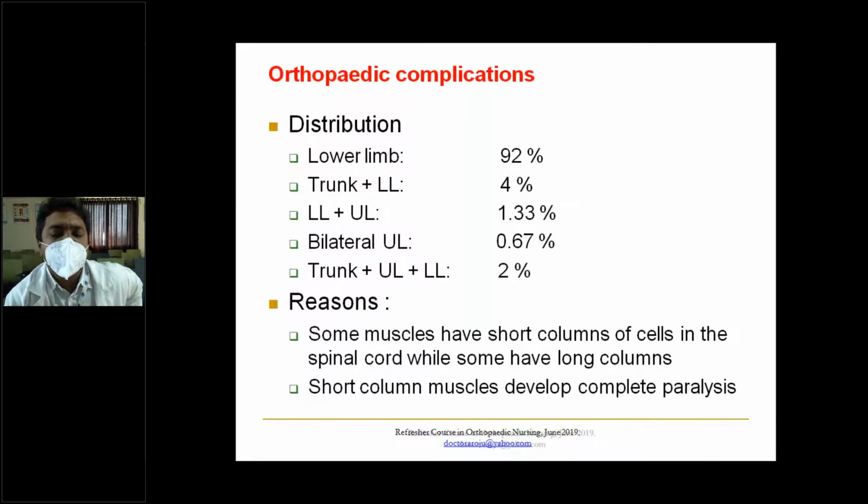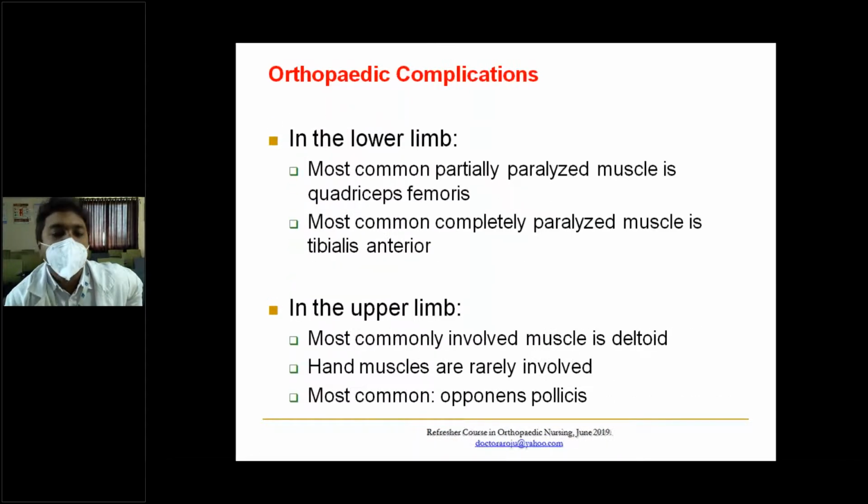So some muscles have short columns of cells in the spinal cord, while some have long columns. The short column muscles develop complete paralysis. Most commonly paralyzed muscle is quadriceps femoris, which is completely paralyzed, and the patient presents to your OPD or clinic with a hand to knee gait.